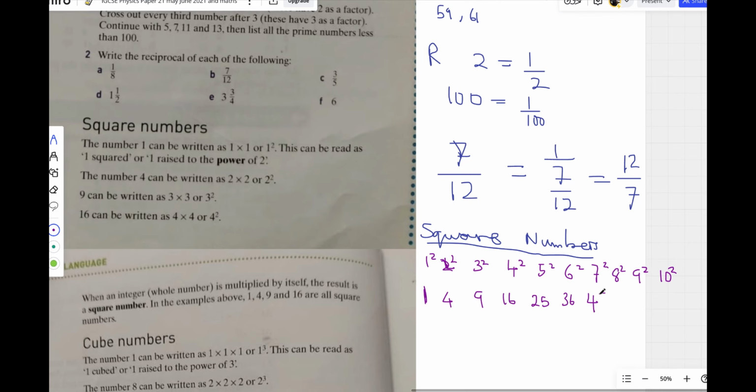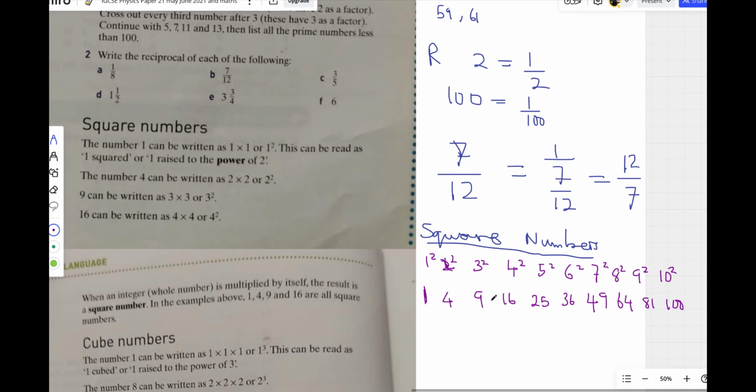When you square 8, you get 64. 64 is a square number. When you square 9, you get 81. 81 is a square number. When you square 10, you get 100. 100 is a square number. So be familiar, at least with the first 1 to 10, you should know that. 1 is a square number, 4 is a square number, 9 is a square number, 16 is a square number, 25, 36, and so on and so forth. So these are called square numbers.